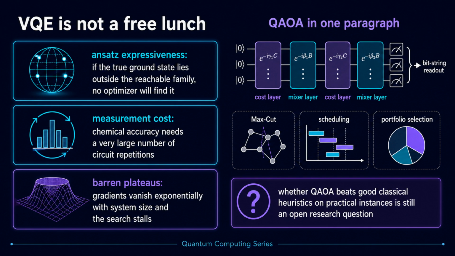Measuring many Pauli terms to chemical accuracy needs a very large number of circuit repetitions. The landscape can also suffer barren plateaus, where gradients vanish exponentially with system size. The same hybrid recipe applied to combinatorial optimization gives QAOA, whose advantage over good classical heuristics remains an open question.